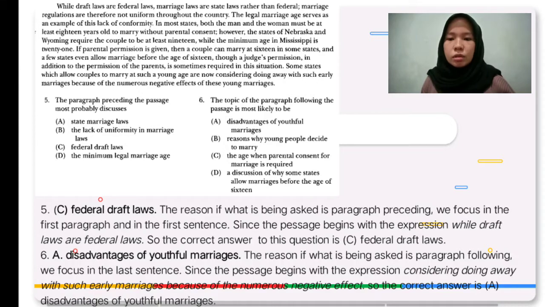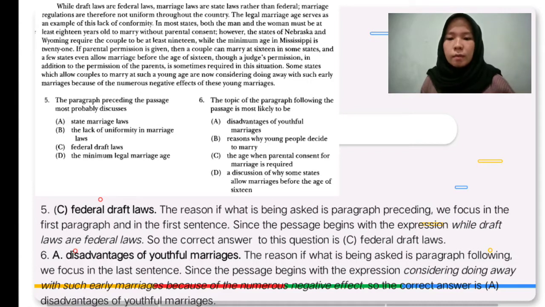In addition to the permission of the parents, a judge's permission is sometimes required in this situation. Some states which allow couples to marry at such a young age are now considering doing away with such early marriage because of the numerous negative effects of young marriage.